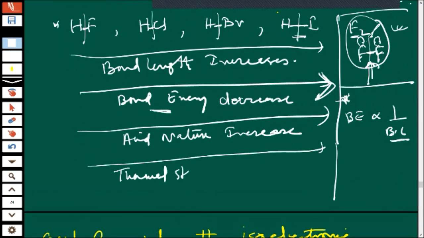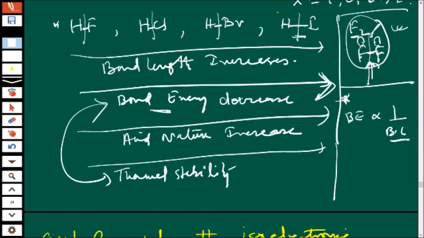Thermal stable. Thermal stability. Same thing, only different language. Who will break? Who will get decomposed easily? Which molecule will break easily? HI. Then thermal stability will increase from left to right.